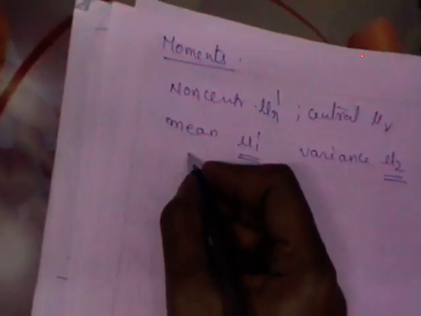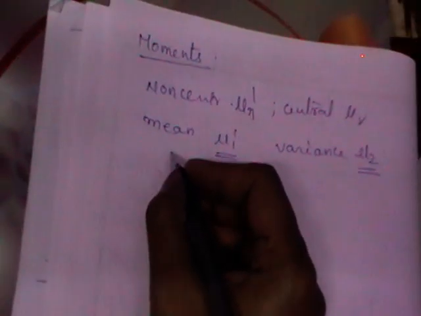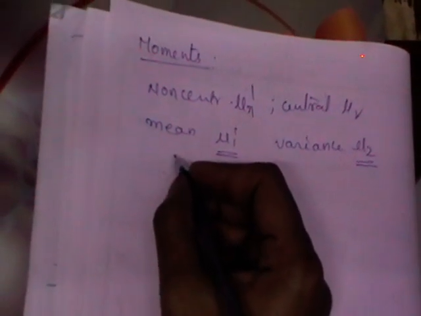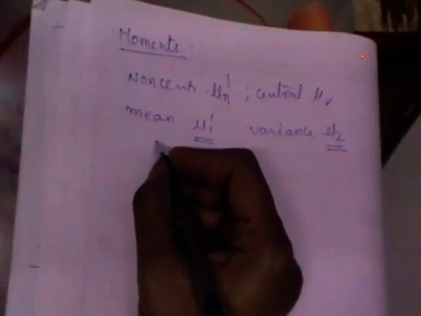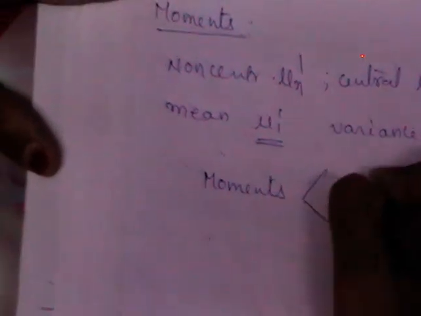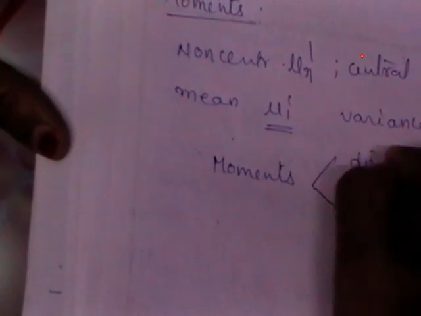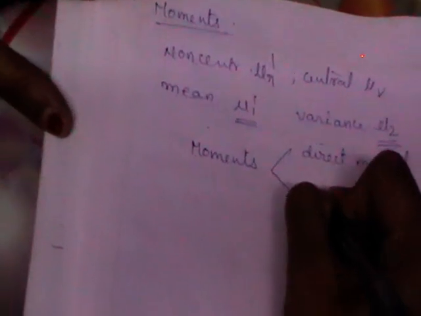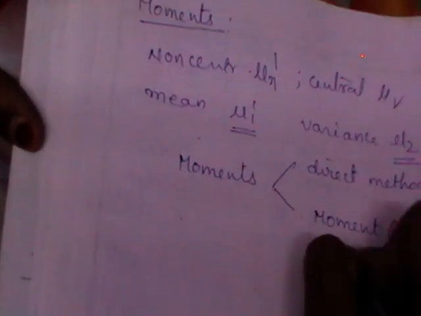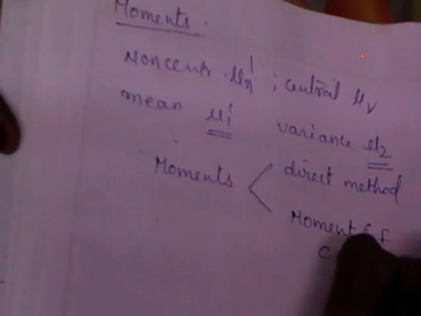So after defining, you should calculate moments. Moments can be calculated in two ways. Moments can be calculated by the direct method, or using the moment generating function, CGF or PGF.